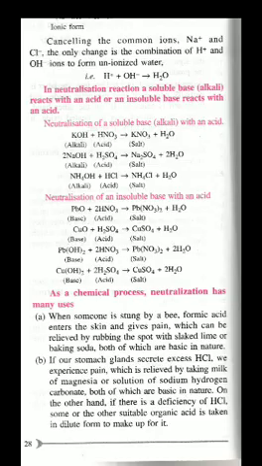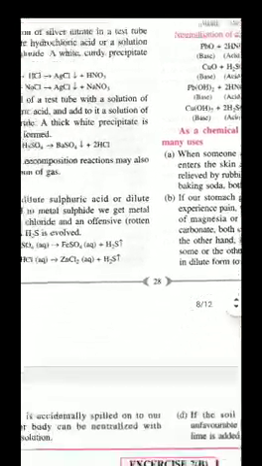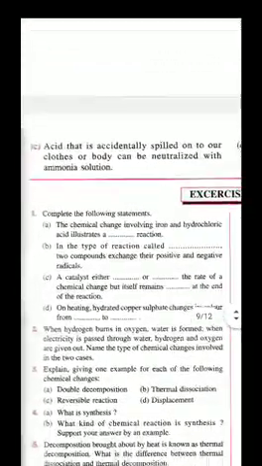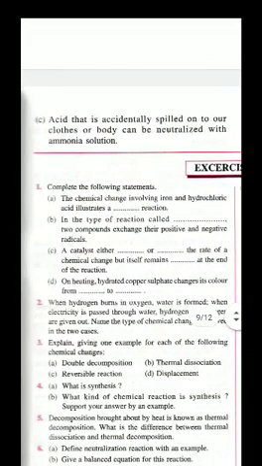If our stomach glands secrete excess HCl, we experience pain, and by taking milk of magnesia, magnesium hydroxide, and a solution of sodium hydrogen carbonate, both basic in nature, which neutralize the acid present in our stomach, we get relief from acidity. Acid that is accidentally spilt onto our cloth or body can be neutralized with ammonia solution.